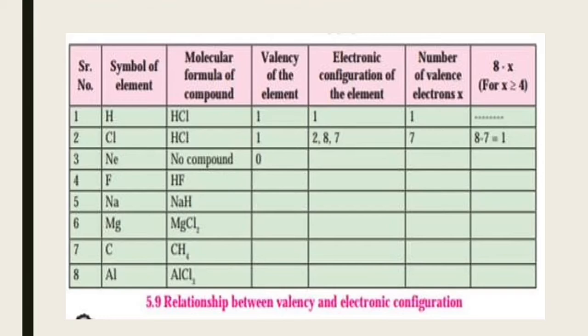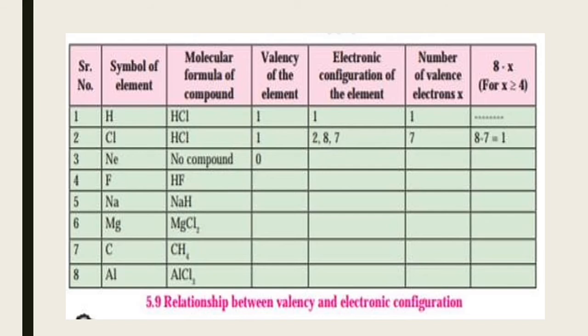Next one, relationship between valency and electronic configuration. We can solve the table with the help of our electronic configuration knowledge. For example, HCl, hydrochloric acid: hydrogen has only 1 valence electron and chlorine also has 1 valence electron. So the valency of hydrogen in hydrochloric acid is 1. We can solve with the help of that table.